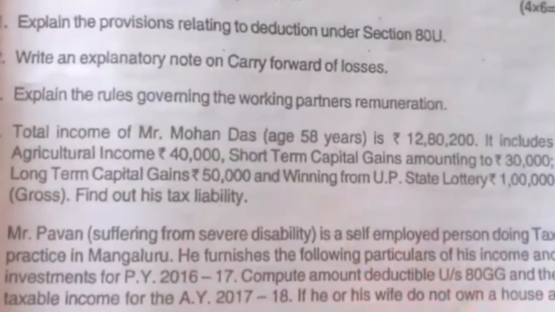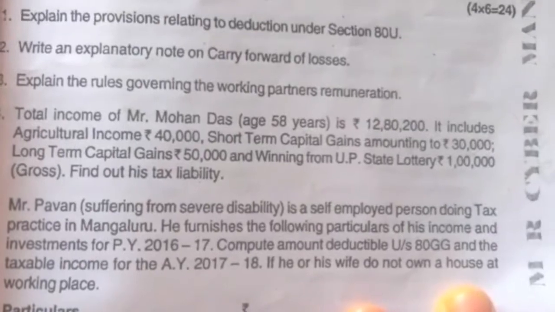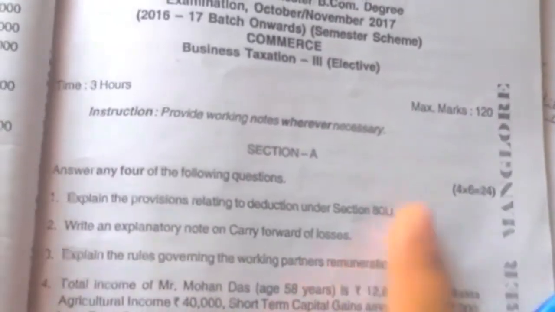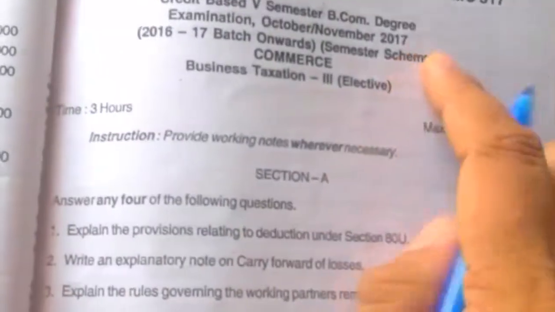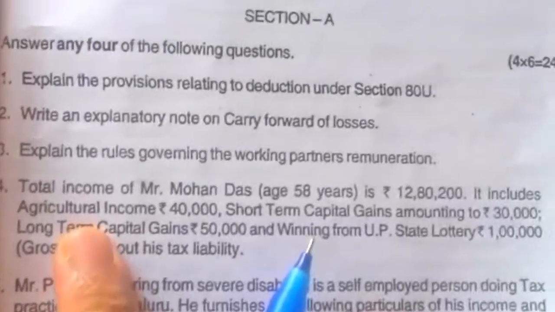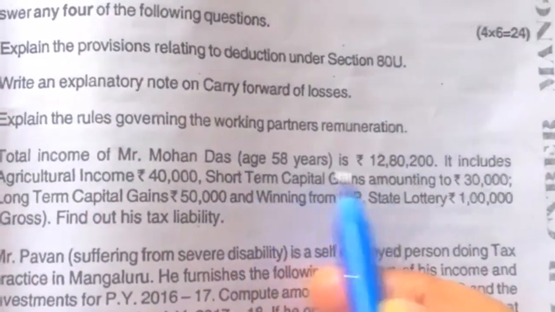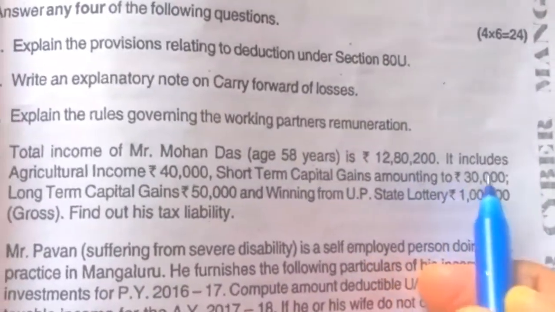Hello students, today we will learn the next illustration for computing tax liability of an individual. This illustration was asked in the 2017 question paper. See the question. I'll read out the question. Total income of Mr. Mohan Das, aged 58 years, is rupees 12,80,200.